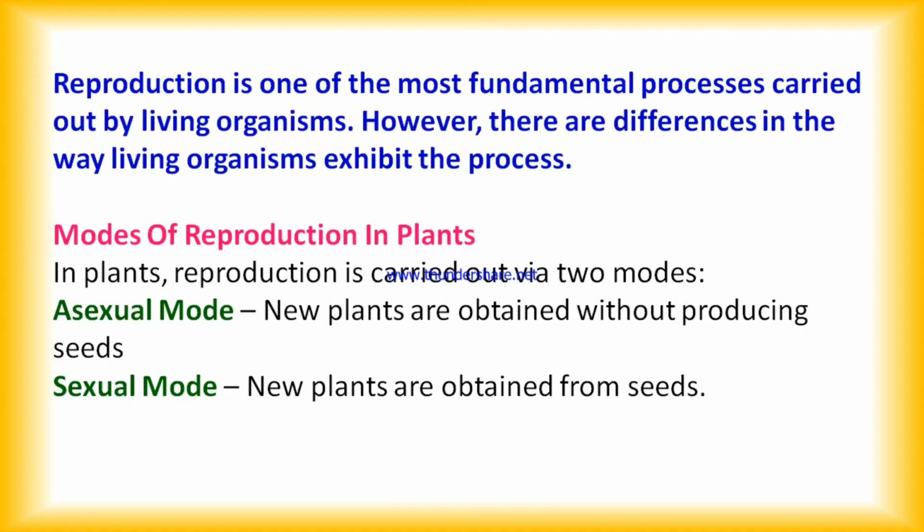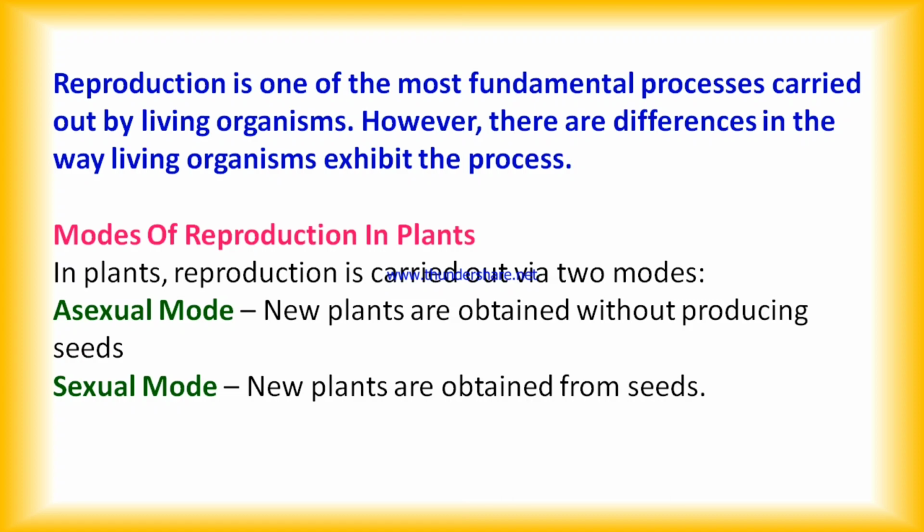At first, we have to understand what is reproduction. So, reproduction is one of the most fundamental processes which is carried out by living organisms, not by non-living organisms. And there are differences in the way living organisms exhibit the process. In case of plants, both asexual and sexual modes of reproduction are found.